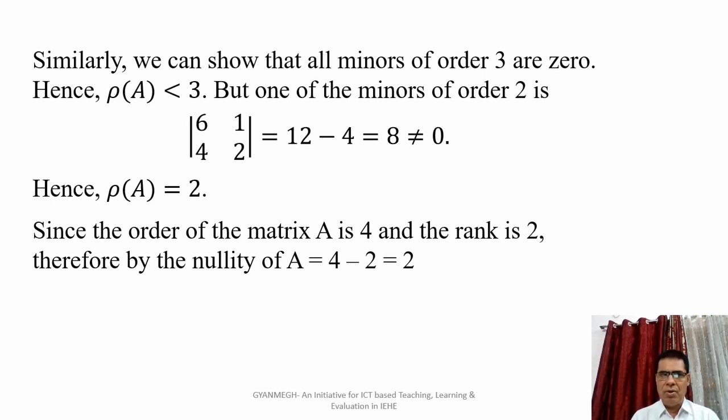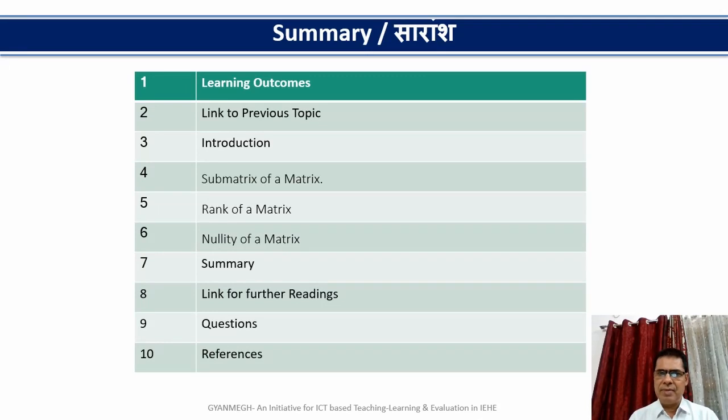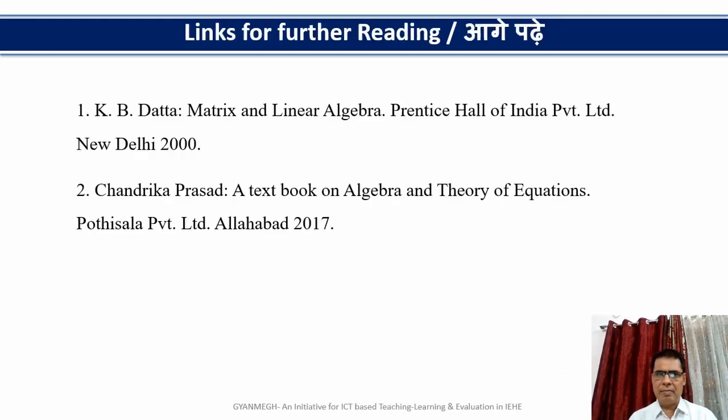Dear students, the summary of this module is: learning outcomes, link to previous topic, introduction, submatrix of a matrix, rank of a matrix, nullity of a matrix, summary, link for further readings, questions, references. These are the links for further readings.